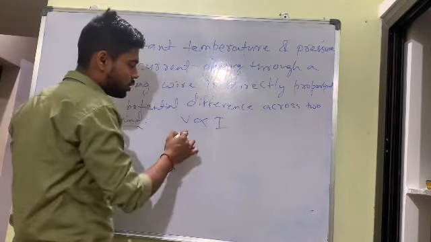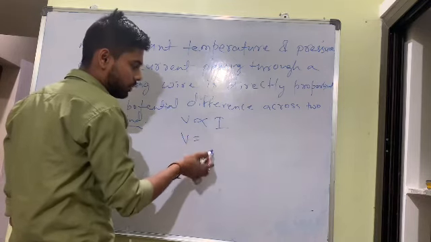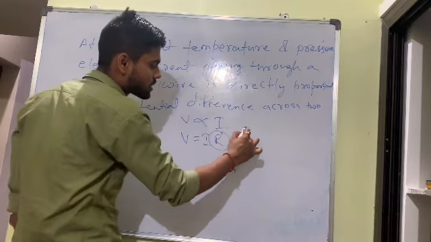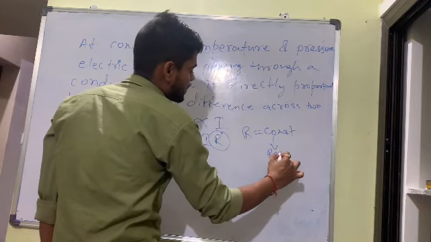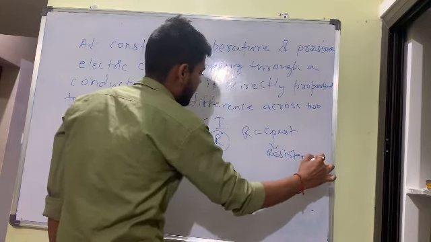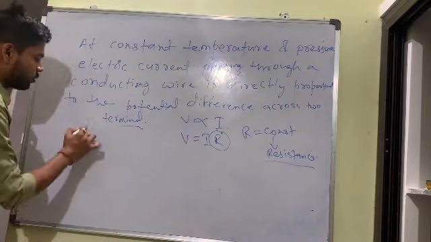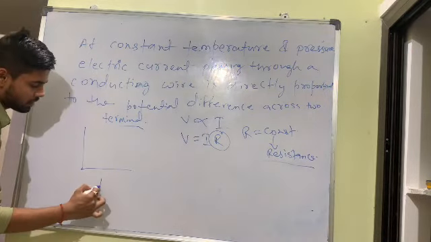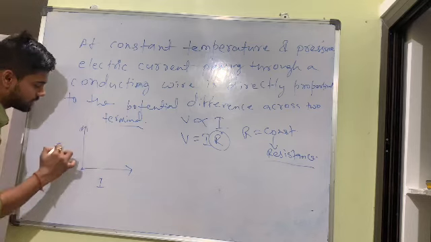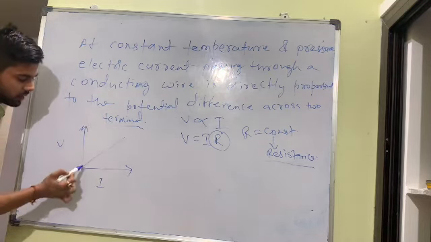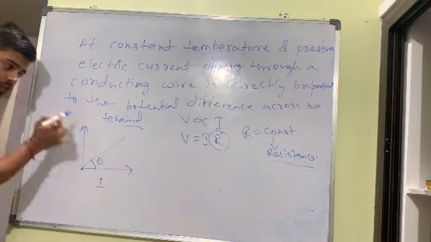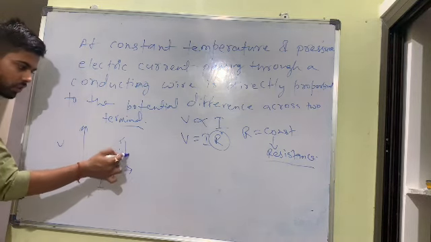So V is equal to IR. Here R is constant. That constant we refer to as resistance. Sometimes they will ask for a graph, then you draw the graph. This is I and this is V. In between, the graph is always a straight line. So this is theta, and if I take this as V, then this is I.